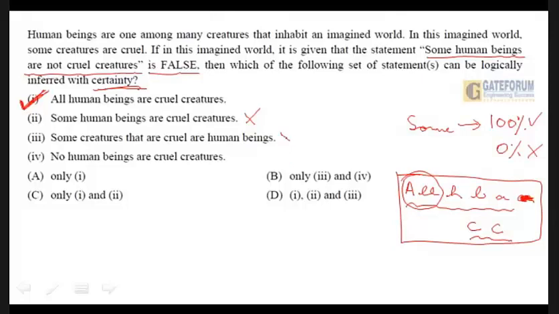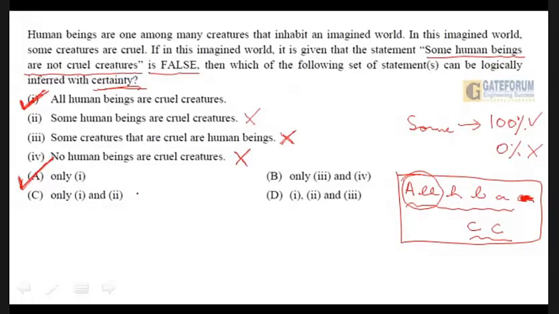So naturally, I will say this is a bit out of the context that is being said. No human beings are cruel creatures. Now, this is entirely false, actually. Absolutely false. So naturally, this will be totally out. So I will say that only option number 1 stands out to be correct. Let us select option number 1, and yes, it is there. See, only statement number 1 can be inferred with certainty. So it's only 1A.